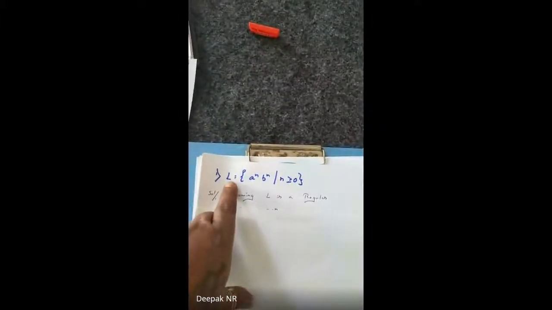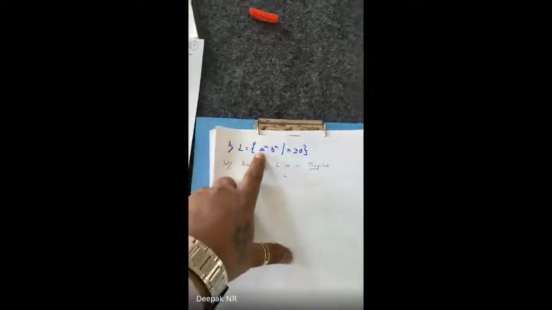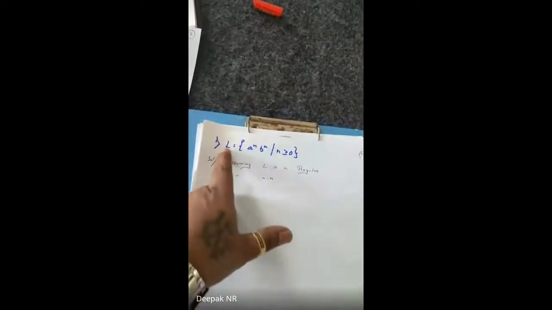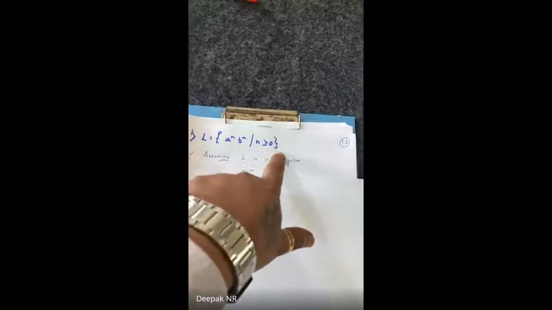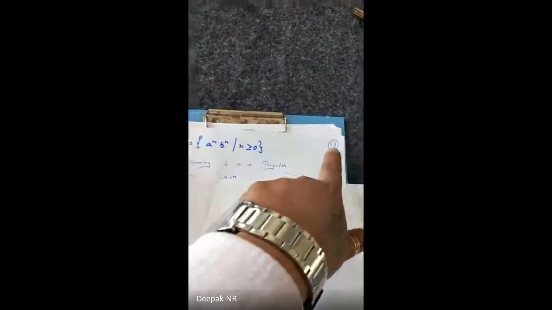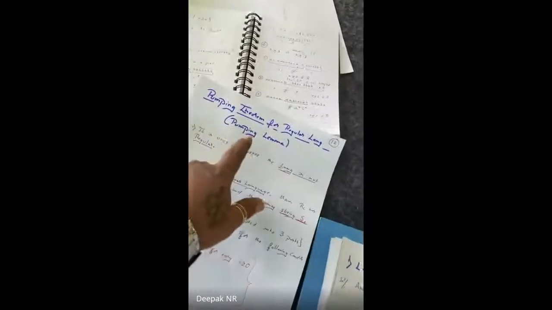From the exam point of view, they will be asking a few things. They will ask a question: there is a language a^n b^n where n is greater than or equal to 0. Prove that it is not regular by using the pumping lemma.